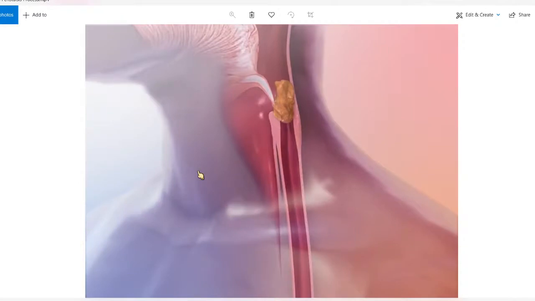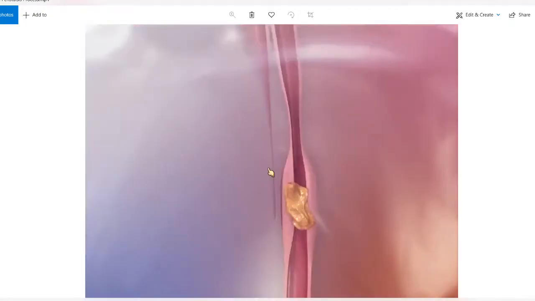Epiglottis, if you can see my cursor, then you can see this part. The epiglottis has bent and is folding downwards, guiding it into the esophagus and the stomach. Then look at the nature of the esophagus. The esophagus walls are contracting, squeezing and pushing it downwards.